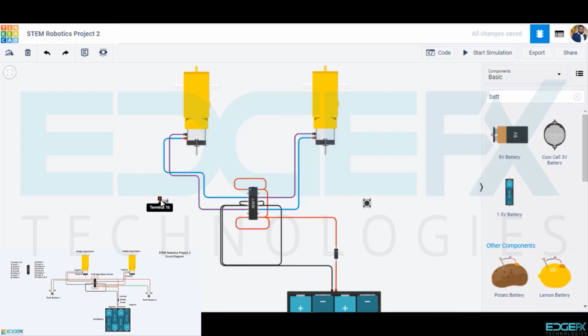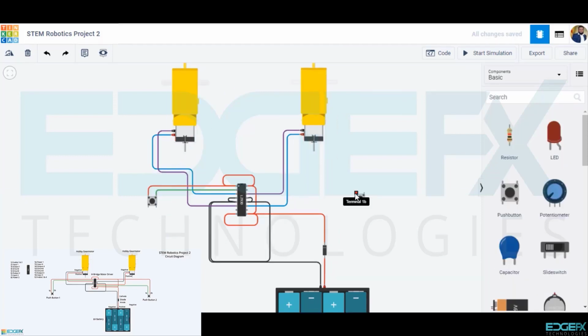Terminal 1B of the push button to the 1st, enable 1 and 2 pin of the motor driver. Terminal 2B of the push button to the 2nd, input 1 pin of the motor driver. Terminal 1B of the push button to the 10th, input 3 pin of the motor driver. Terminal 2B of the push button to the 16th, power 1 pin of the motor driver.